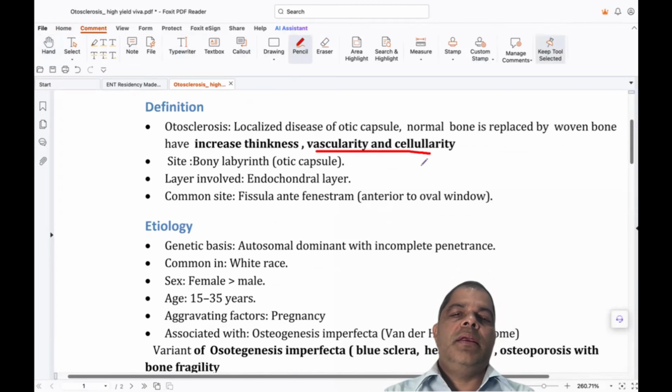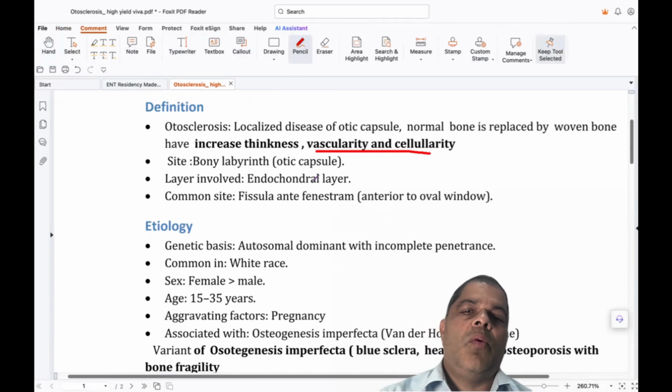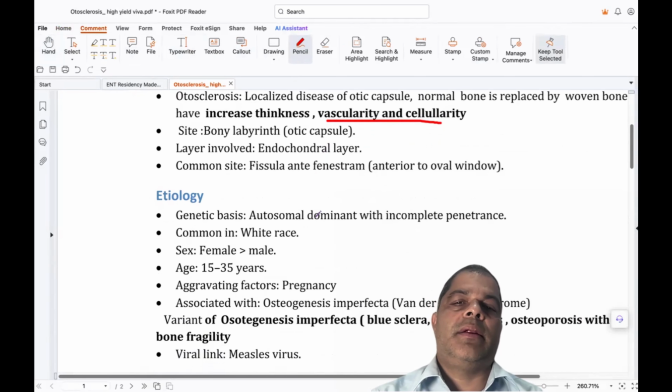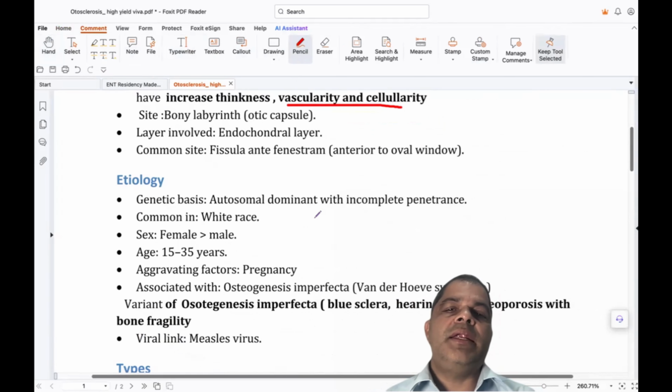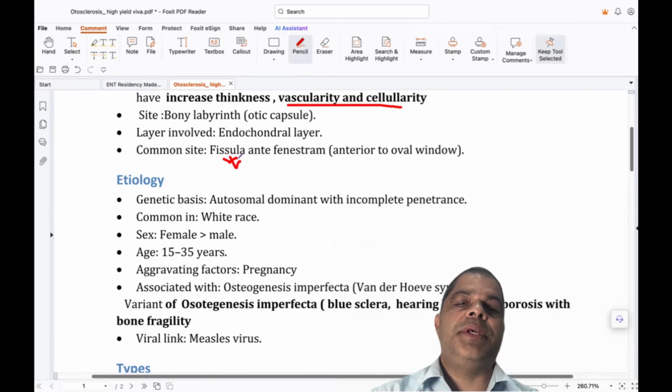The site is the bony labyrinth in the otic capsule. What is the layer involved? It involves the endochondral layer. Remember this one. The common site, you have to remember, is the fissula ante fenestram, anterior to the oval window. This is not a fistula. This is the fissula ante fenestram.